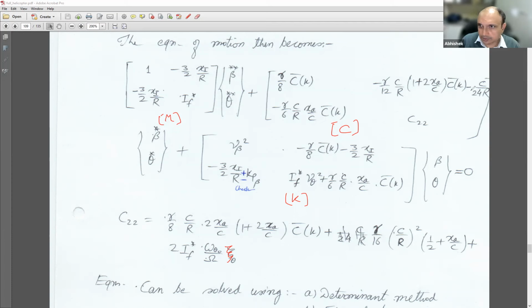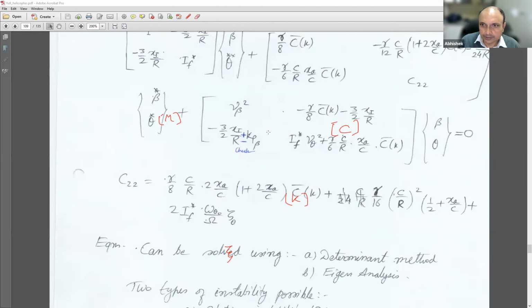So this whole matrix is multiplied with beta star, theta star, plus we have the stiffness term, which is nu beta square minus gamma by 8 c bar k, minus 3 by 2 xi by r, minus 3 by 2 xi by r, plus kp beta. And here we have if star nu theta square plus gamma by 6 c by r xa by c into c bar k, multiplied with beta theta, equals 0. So that's the equation that we have to deal with.